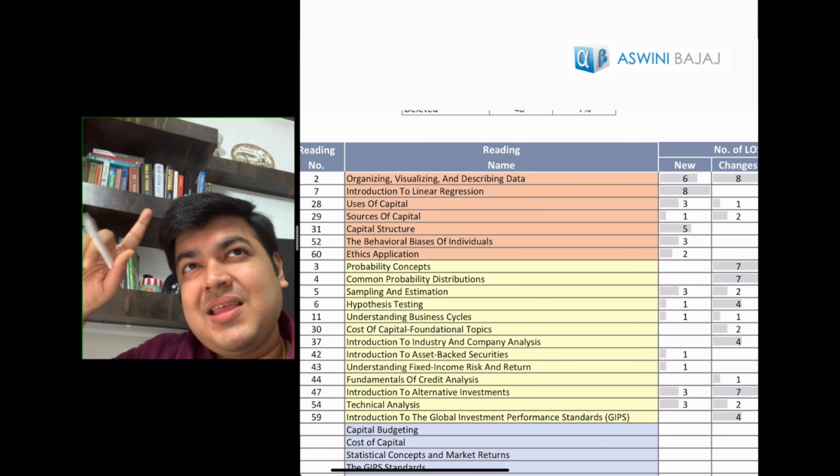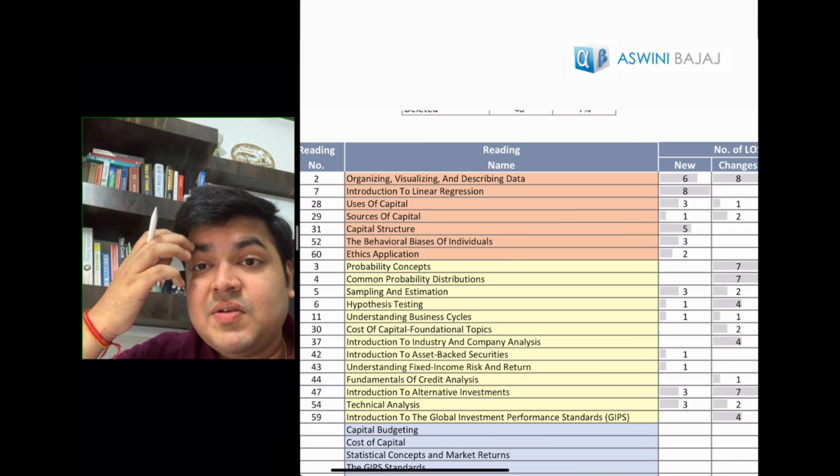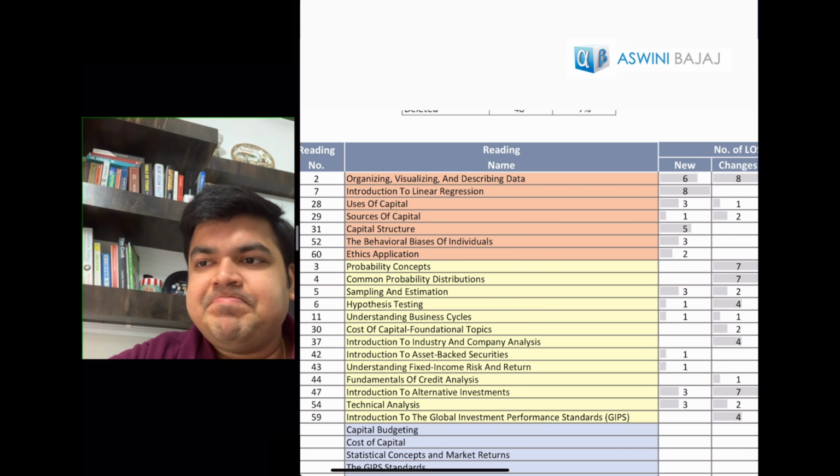This rearrangement I think happened in 2018 also. In technical analysis, a little bit of deletion has happened, so there is not much of a change, but a couple of sections have been deleted. The others have been reworded. There is not much of an addition as such. The addition shows over here, but that is because of the LOS being reworded.